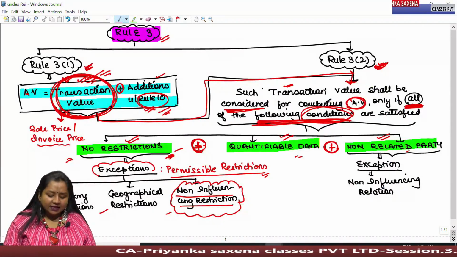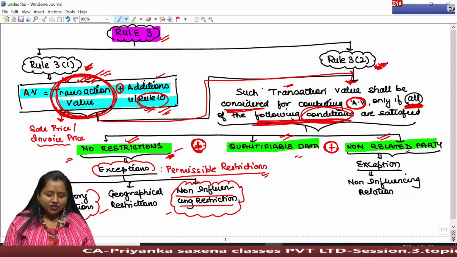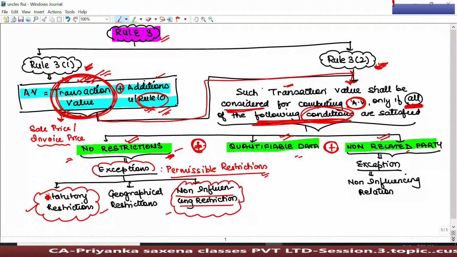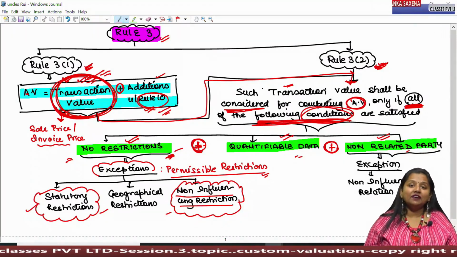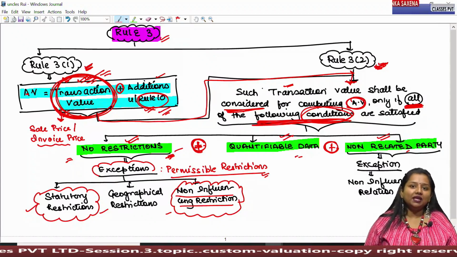Further, next it says that if there is any restriction because of statute, because of law, then also we presume that the restriction made because of law does not amount to manipulation of the transaction value in the invoice. Therefore, even after such restriction, rule 3 can be applied.